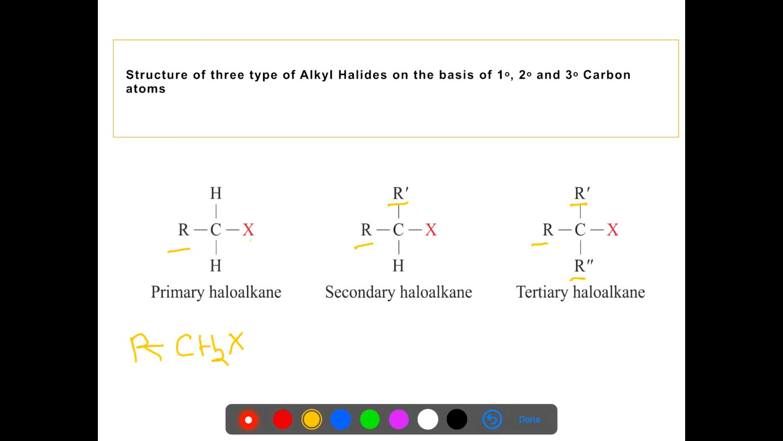in secondary alkyl halide R2CHX is present, in which these two alkyl groups may be same or different. And in tertiary alkyl halide we have formula R3CX. The three alkyl groups which are joined to carbon, these may be same or different. So when we study the formula, we find that in primary alkyl halide the group is CH2X, secondary alkyl halide CHX, and in tertiary alkyl halide it is CX.